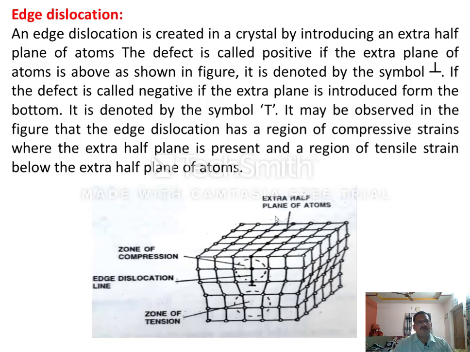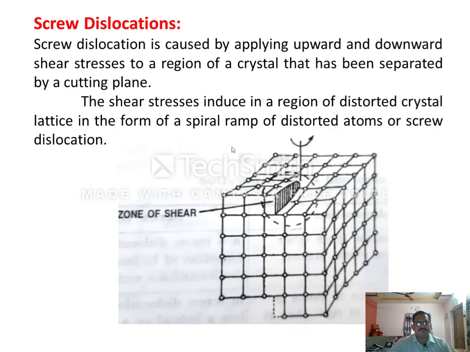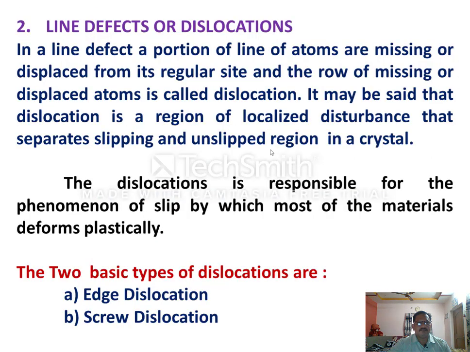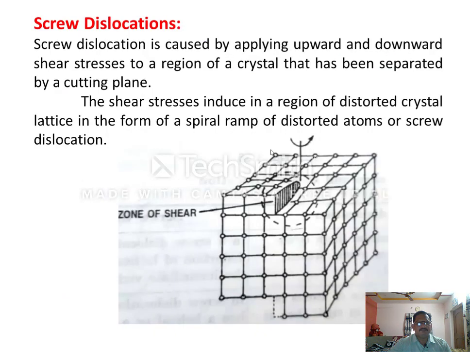Generally, dislocations or line defects arise in the crystal because of displacement of atomic planes from their regular site. Because of the displacement of planes of atoms from the regular site, we can say it is a line defect. So next is screw dislocations.